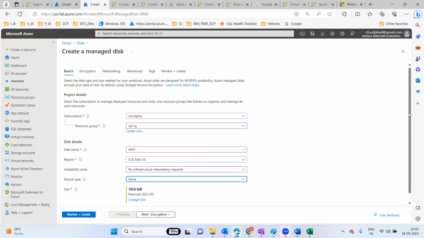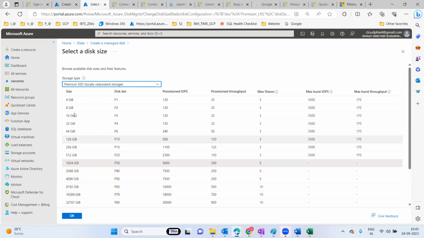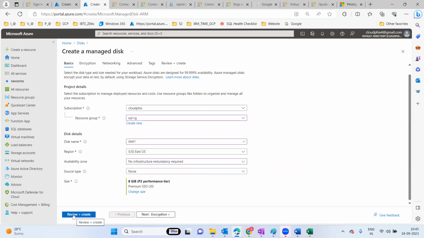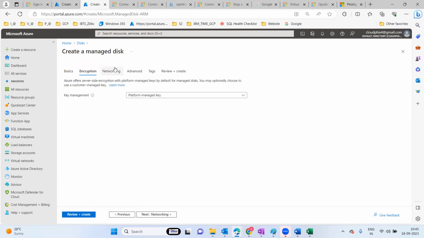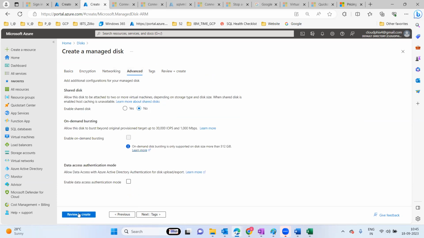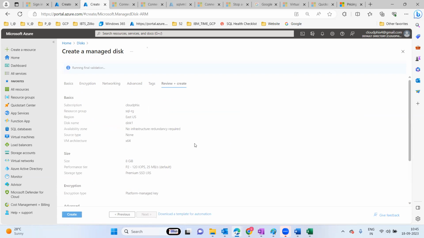So what is the size? Let's say it is 8 GB. Okay, now the disk got created. We'll go for the encryption option, and networking where you want to access and all. I'm just keeping the default details here. Just click OK and create it. Now in the East US region, you have an 8 GB storage disk available. So you can use that one actually.